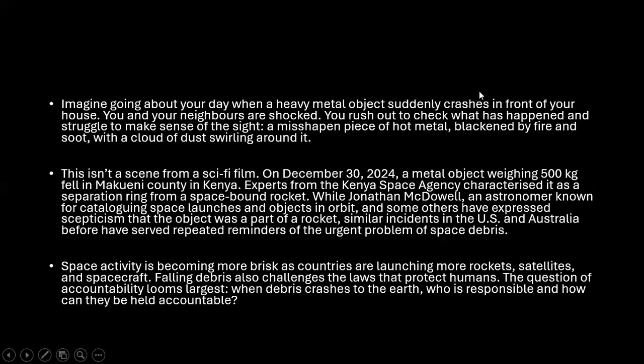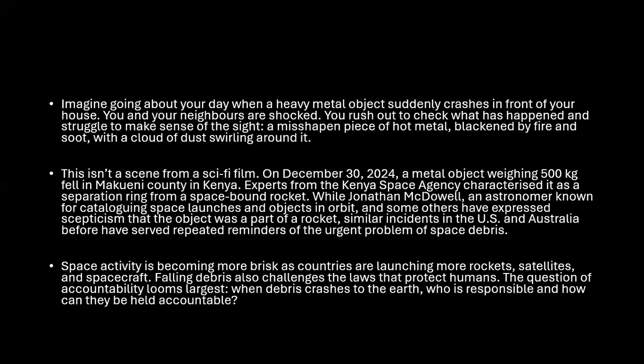So imagine going about your day when a heavy metal object suddenly crashes in front of your house. You and your neighbors are shocked and you rush out to check what has happened, and struggle to make sense of the sight. A misshapen piece of hot metal, blackened by fire and soot, with a cloud of dust swirling around it. It isn't a scene from a sci-fi film. On December 30th, 2024, a metal object weighing 500 kg fell in Kenya.